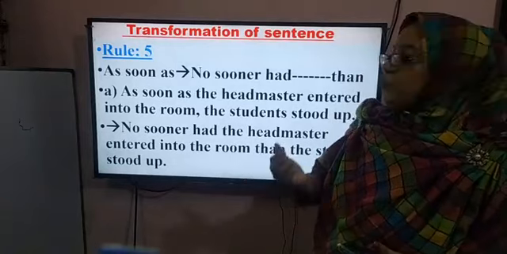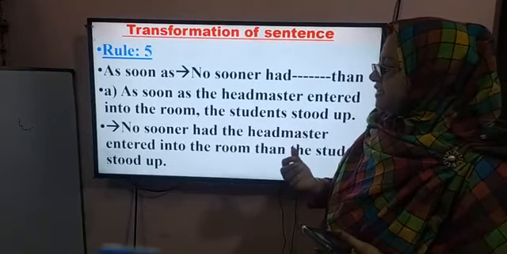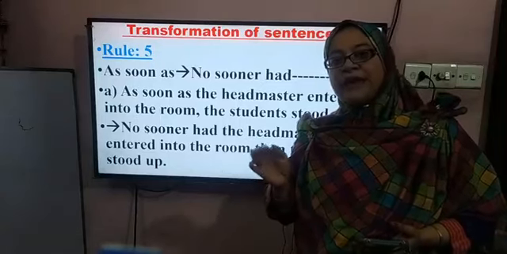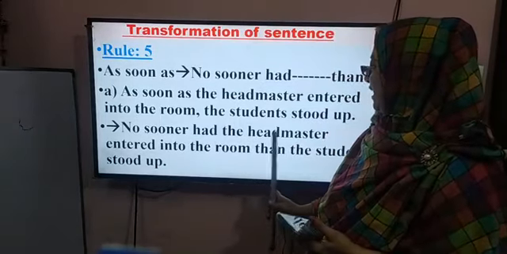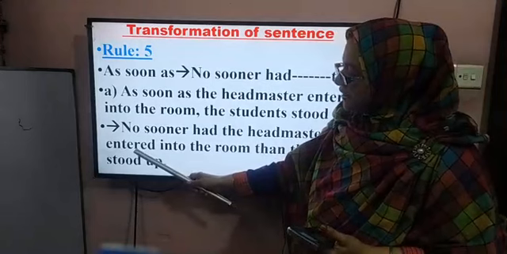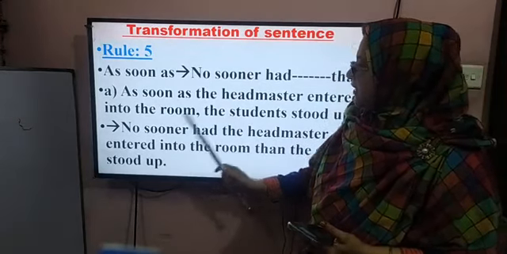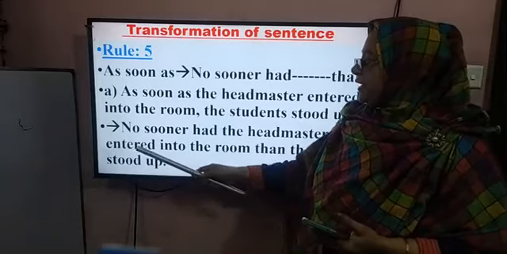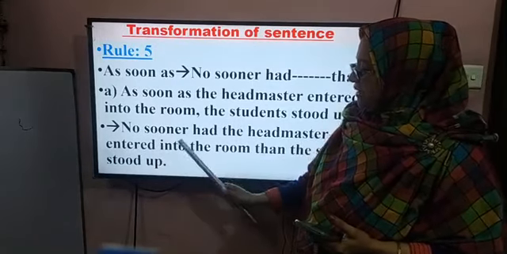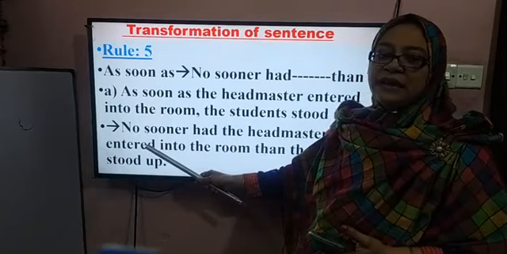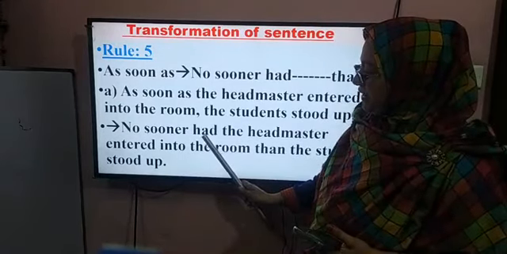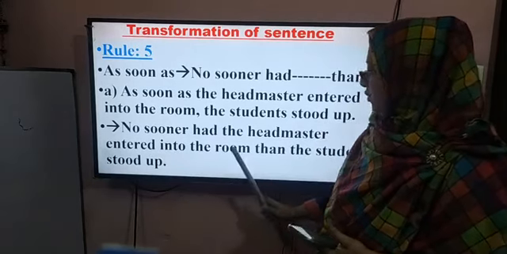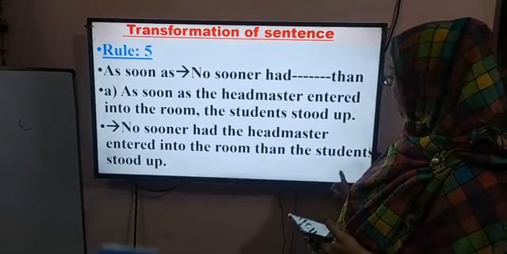If you find as soon as in a sentence, when you turn it into negative, you have to use no sooner had the headmaster entered. Look at here, had entered. Entered is also the past form. Here we use the past participle, entered. After had we use the past participle form, entered into the room, then the students stood up.